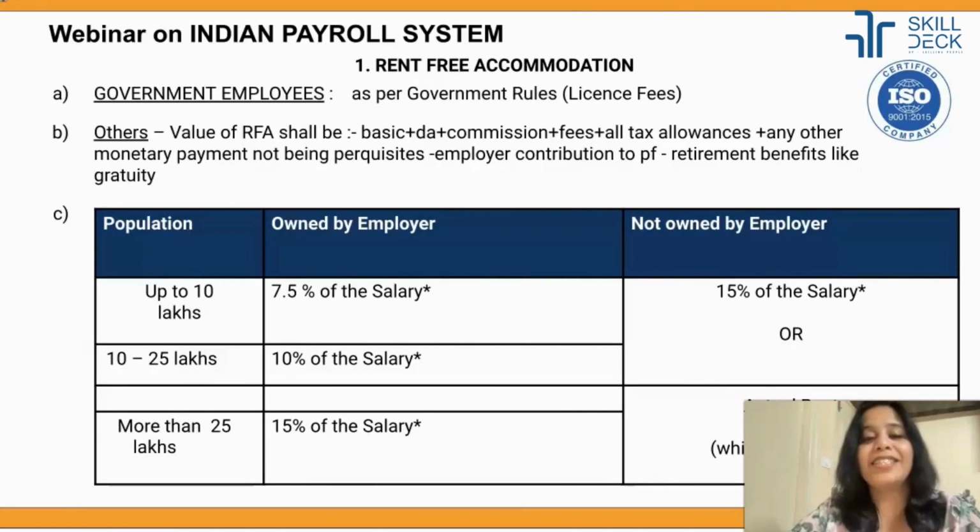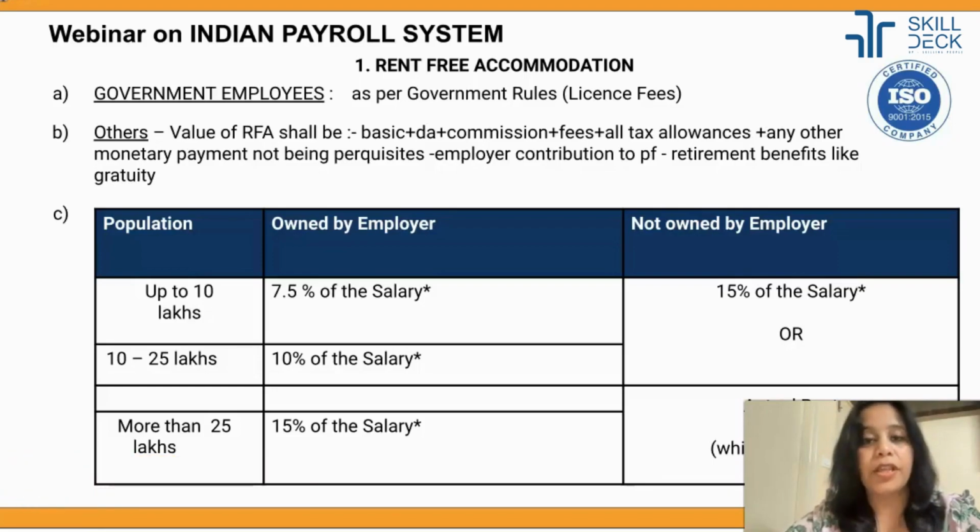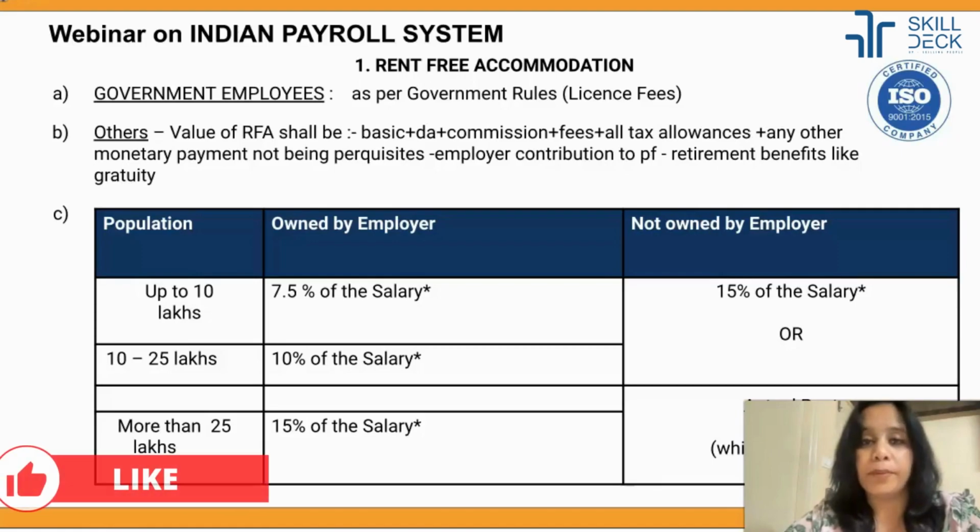Let's now talk about the first perquisite of the session, that's house to stay. If an employer decides to give the house to stay to the private employees, what are the tax implications? The perquisite of house to stay is a heavy tax perquisite on the employee.